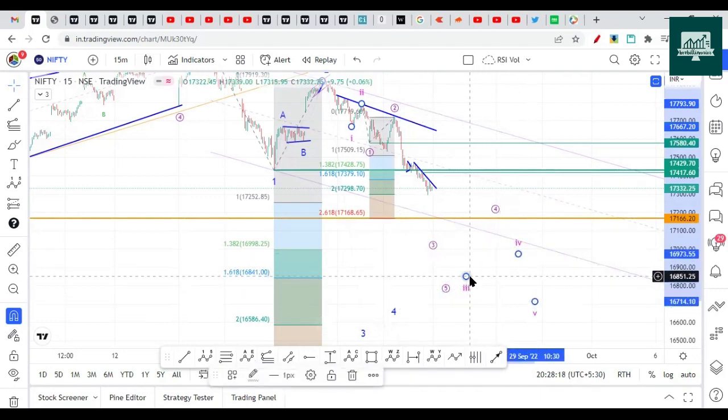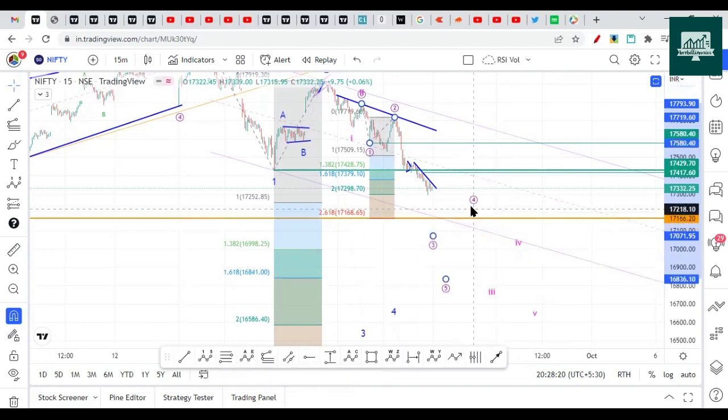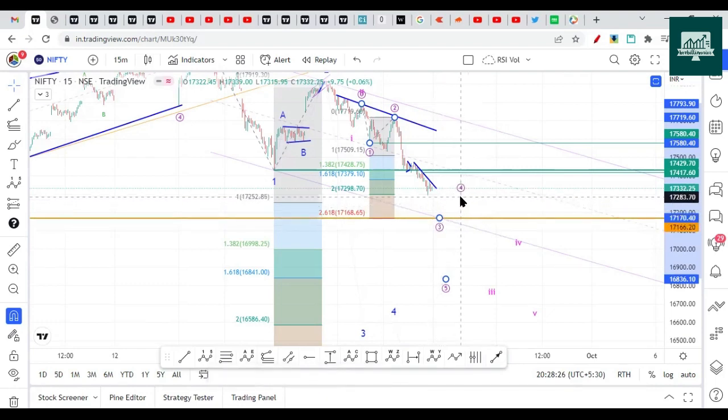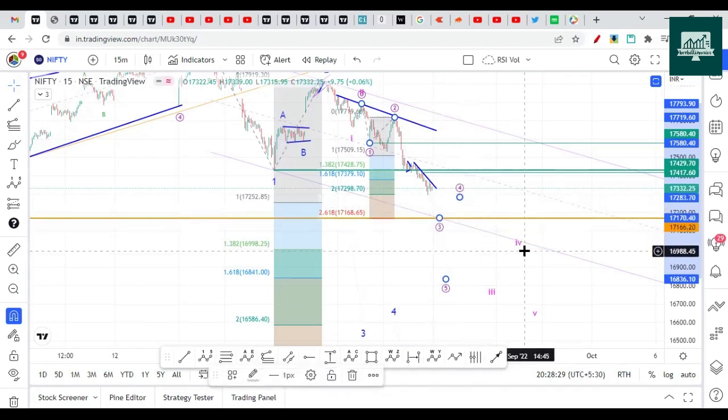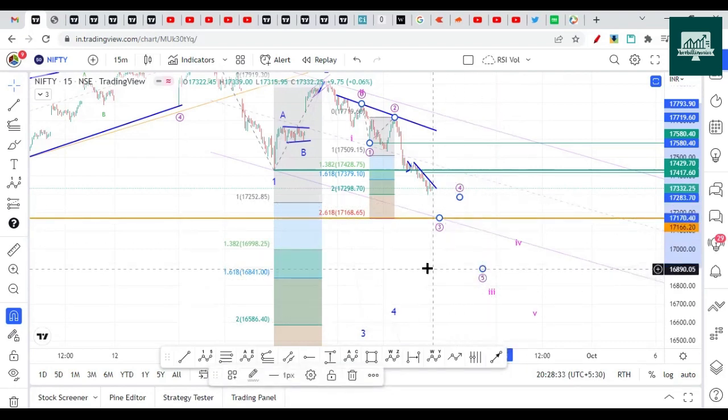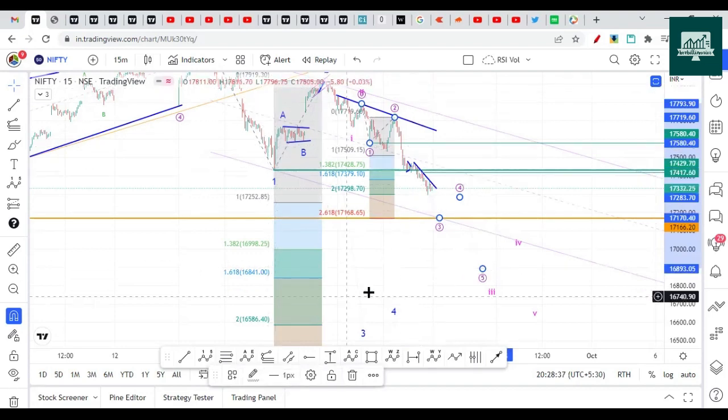So a drop can come, then a pullback can come. So it can drop towards this support. It will break this, give a pullback. It can be smaller pullback towards 250 to 300, and then the drop will continue. So these things are bound to happen, and we can see a couple of gaps in next couple of sessions because this is the third strongest wave.